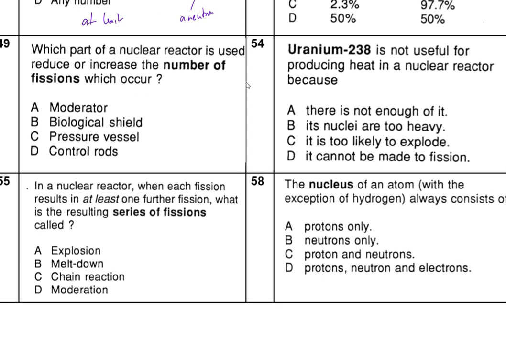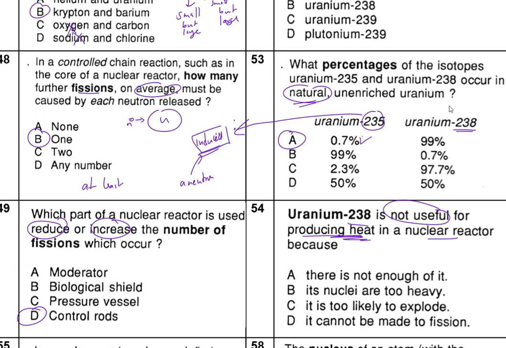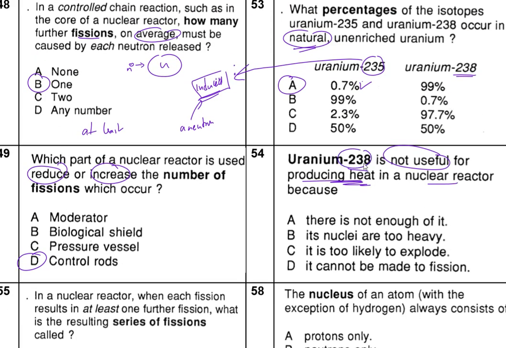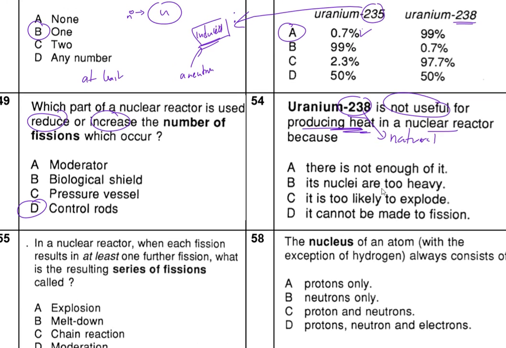Now, which part is used to reduce or increase this? This is the control rods. Remember, the control rods absorb excess neutrons. Now, uranium 238 is not useful for producing heat in the reactor. Because this here is natural, we don't use it. We don't use it because the question tells us it doesn't produce heat.